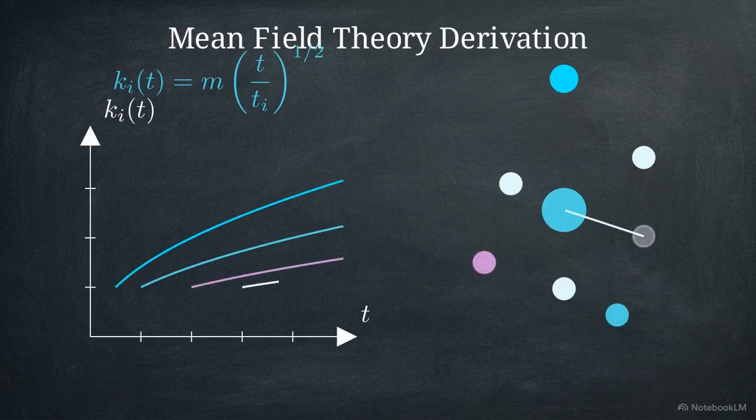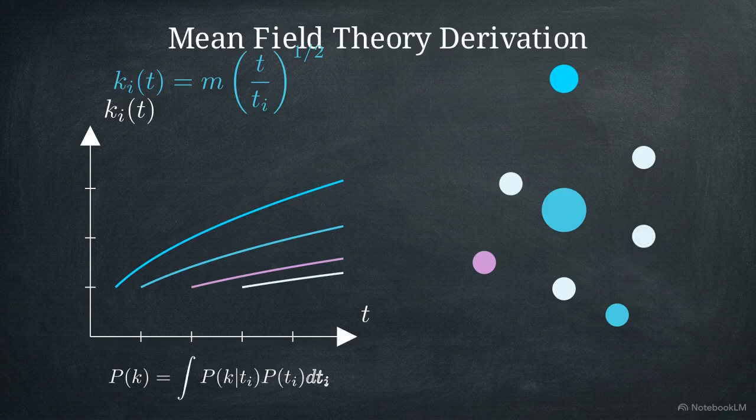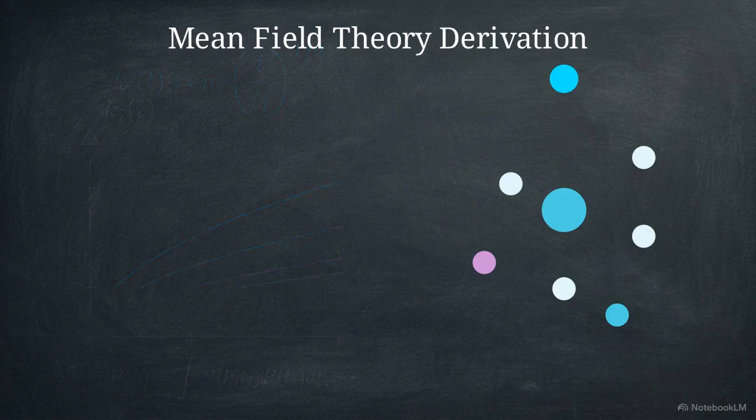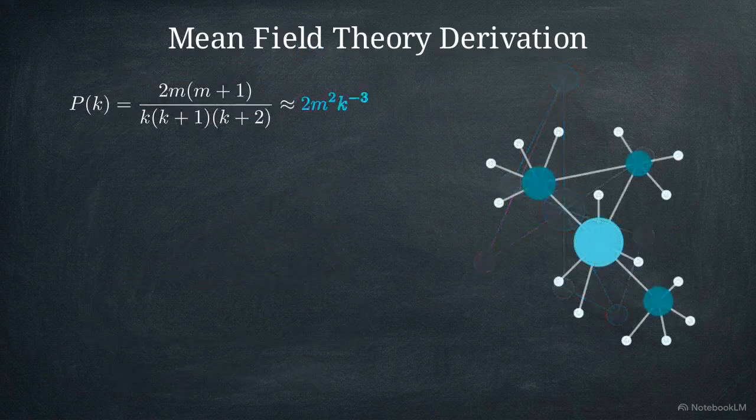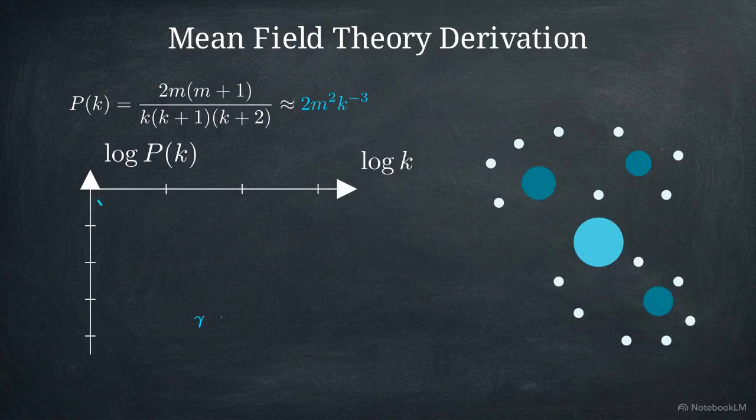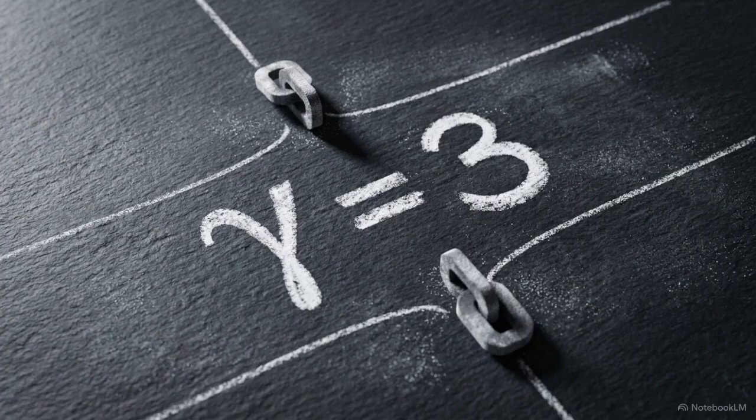To find the degree distribution for the entire network, we integrate over the arrival times of all nodes. Assuming a uniform probability density of arrival times, this integration reveals the final degree distribution, p of k, which follows a power law. Mean field theory demonstrates that continuous growth and linear preferential attachment force the network into a scale-free state with a degree exponent of gamma equals 3.